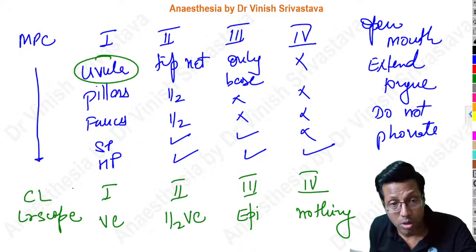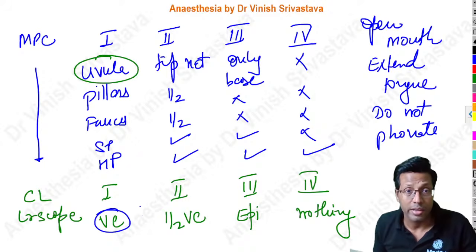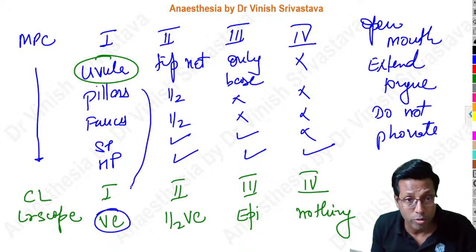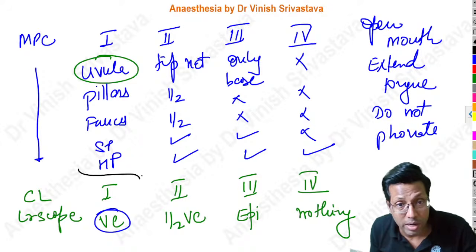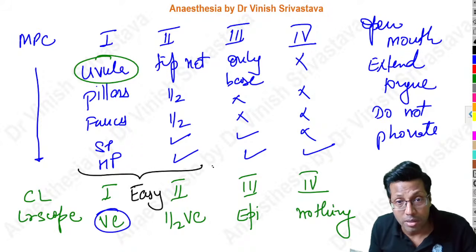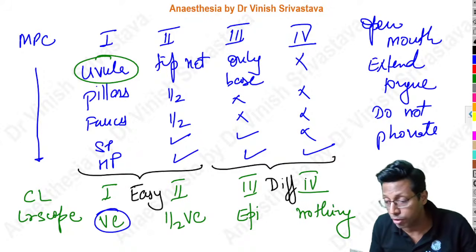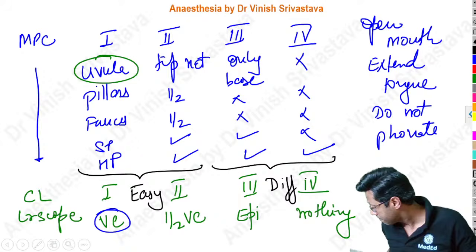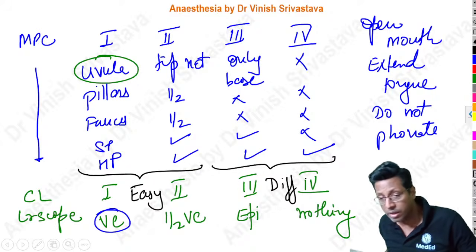And therefore, we will find that this is a vocal cord based grading. You will find that wherever the uvula is visible, the vocal cords are also visible. That is the reason why in Mallampati 1 and 2, you find vocal cords seen. That is why they turn out to be easy intubation. Mallampati 3 and 4, vocal cords not seen because of Cormack-Lehane grading. They turn out to be difficult intubation. Clear, everyone? Everyone clear?